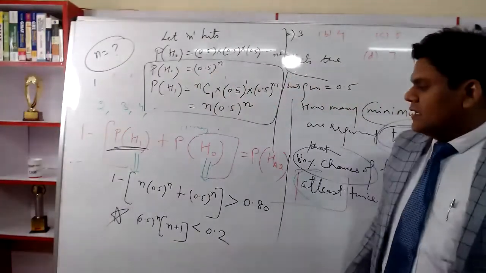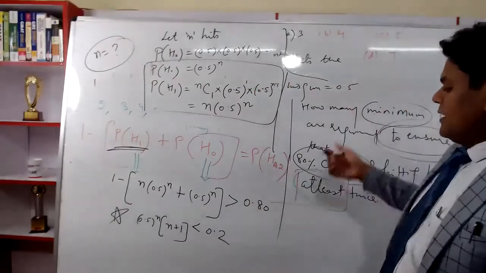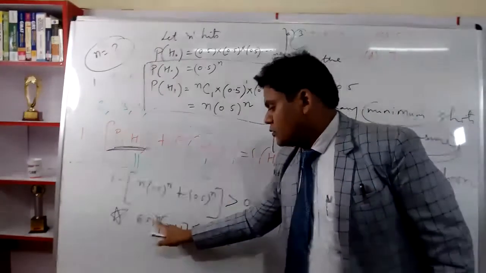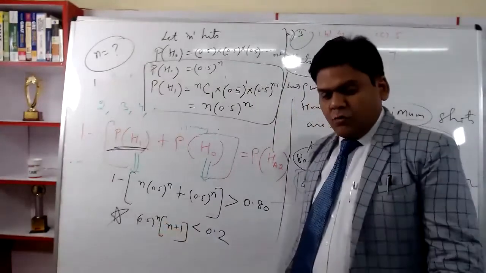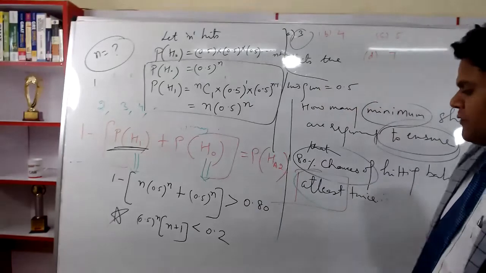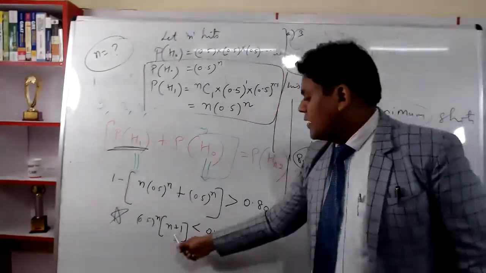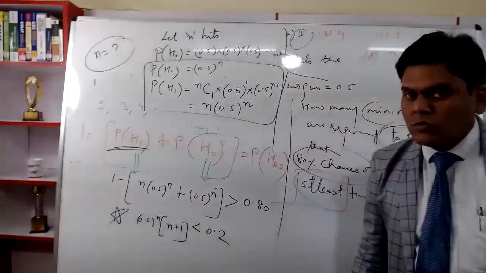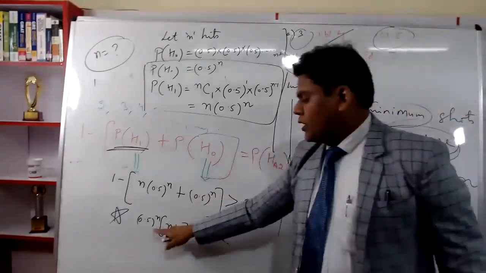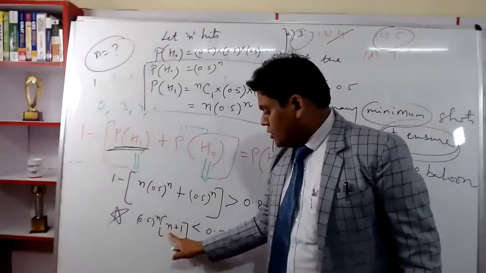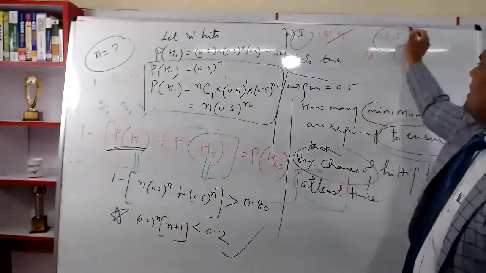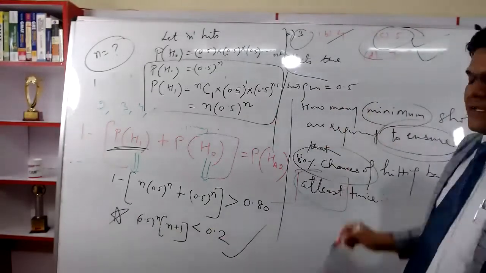So what is the right answer? Let's try putting it. So obviously I need to look for the minimum value. If I put 3, 0.5 into 0.5 into 0.5, I hope you know 5 cube, 0.125 into 3 plus 1, 4. Is that less than 0.2? No. Similarly, we'll try 4, and if I try 5, 0.5 to the power 5 into 6. Is that less than 0.2? Yes, of course. So what is the right answer? 5 is the right answer.